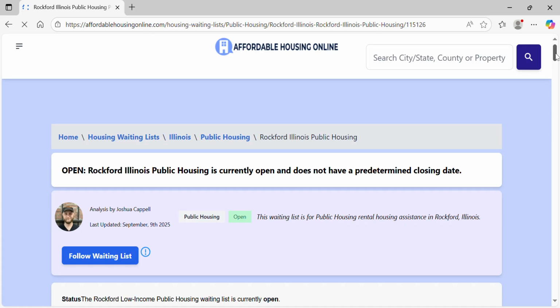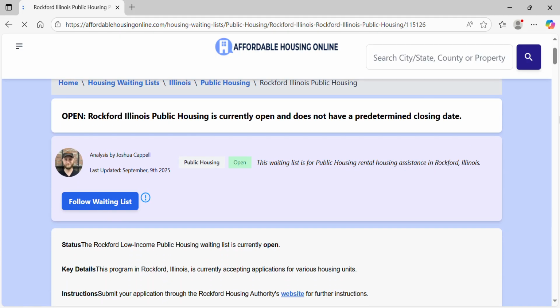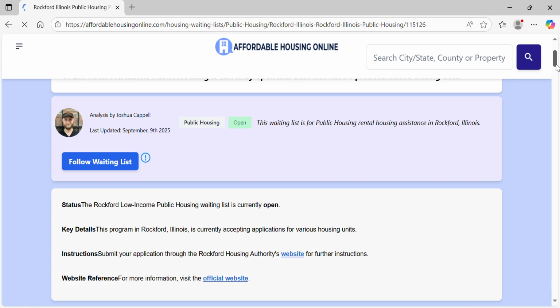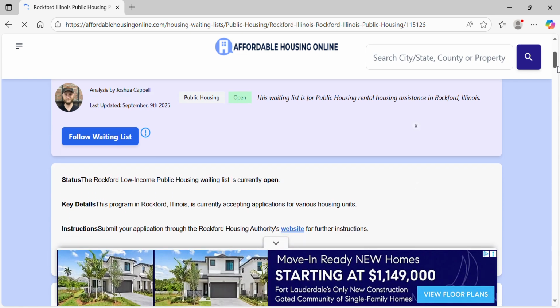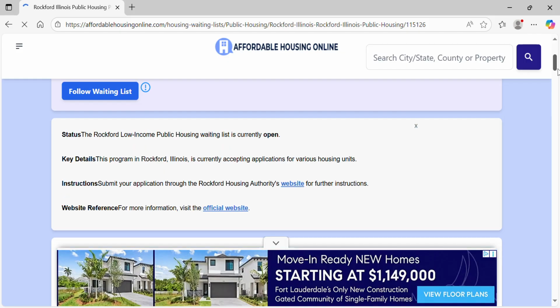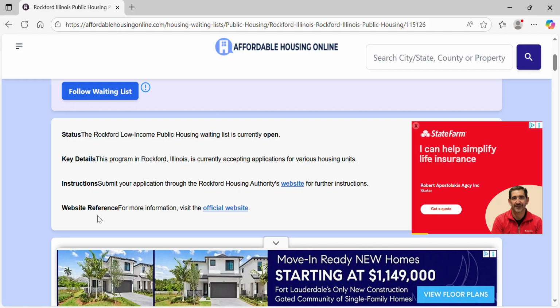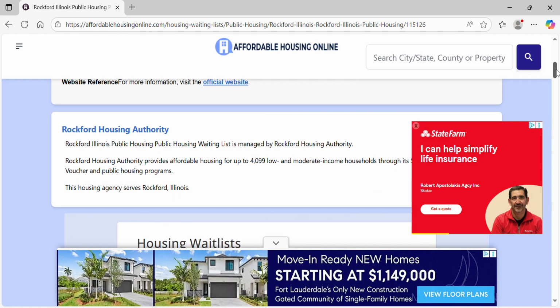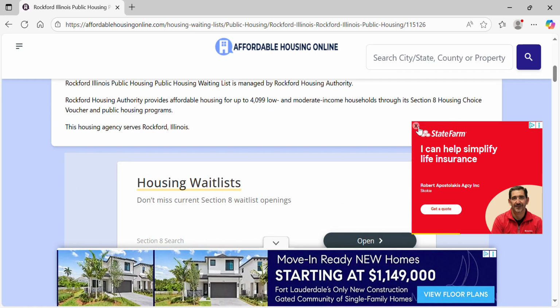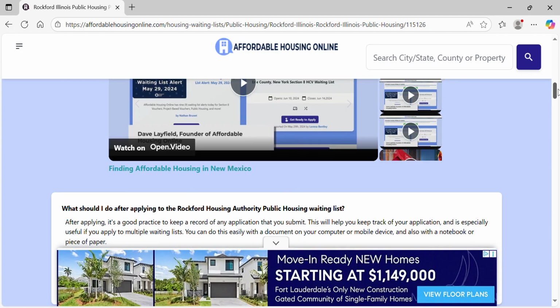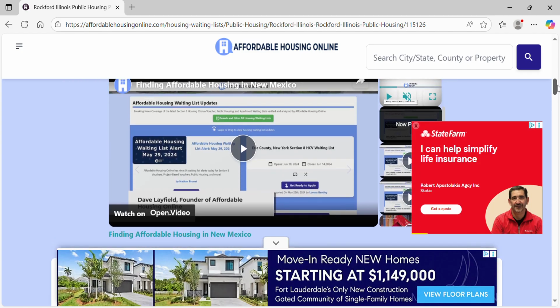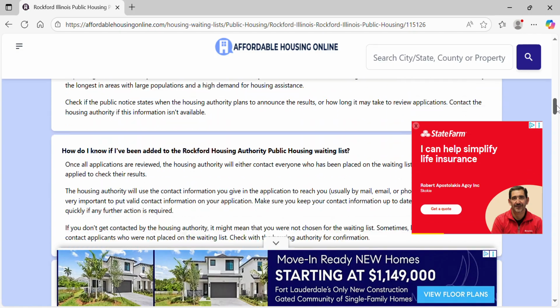Again, you can search and follow the waiting list. It says here the Rockford Low Income Public Housing waiting list is currently open. The program is currently accepting applications for various housing units. Submit your application through the Rockford Housing Authority website here, or website reference for more information, official website there. Again, you want to do your own due diligence and research. Look up, watch this video, will show you how to apply in different states.